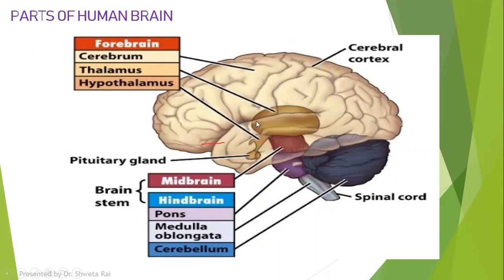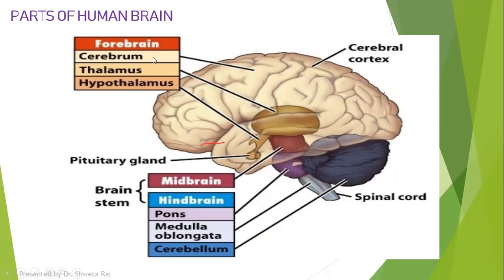So these three parts together are called the forebrain. Then we have the midbrain, which is purplish in color, and then we have the hindbrain, which is made up of three parts. The first one is your cerebellum, then pons varolii, and then this part is called the medulla oblongata.